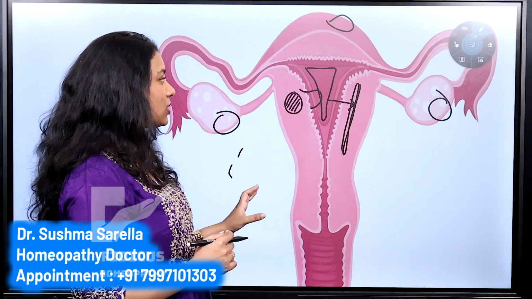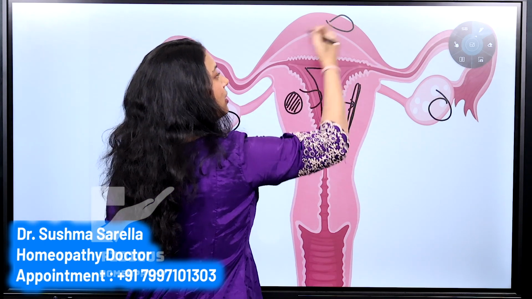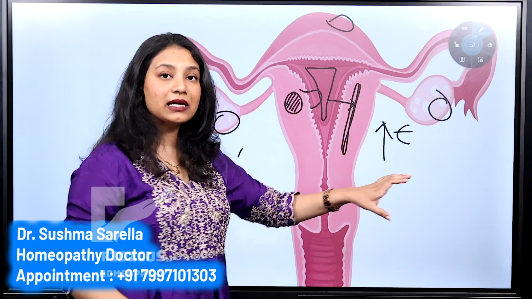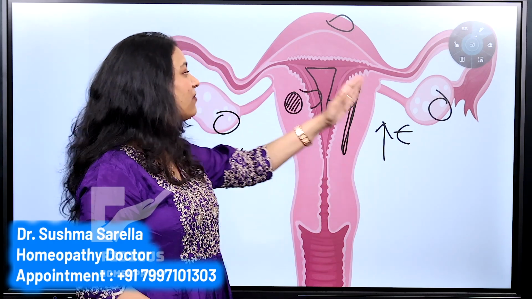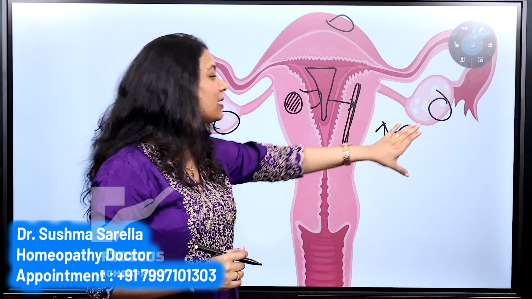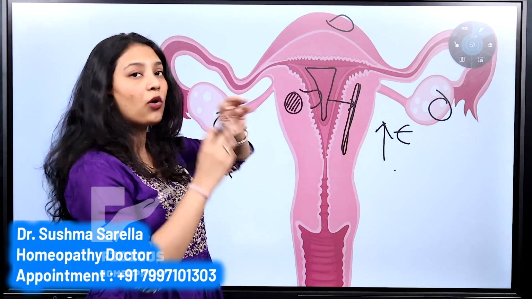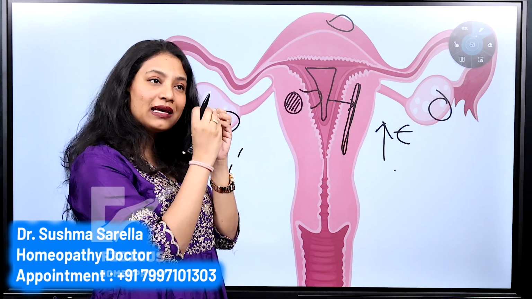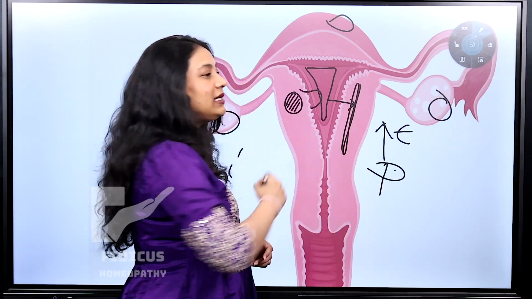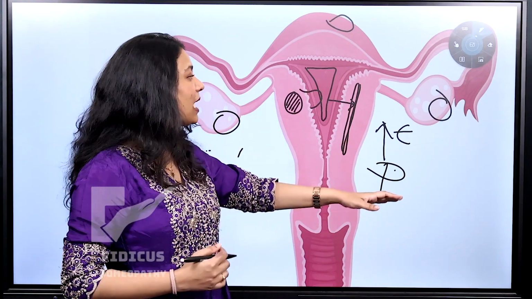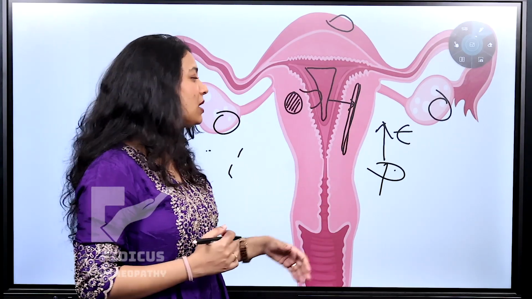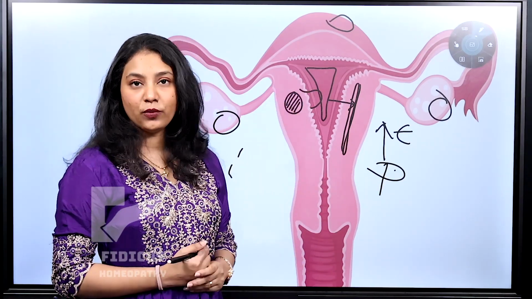As we have already discussed the causes, now let's see, because in all of this there is one problem, that is increased estrogen level. This increased estrogen level will have an effect on the endometrium which will cause it to expand. Okay. So estrogen will help in expansion or proliferation or increase in thickness of the endometrium, and the progesterone will maintain that thickness. So what is happening in all of these diseases is that there is increased estrogen or hormonal fluctuations which are leading to thickness in the endometrial layer.